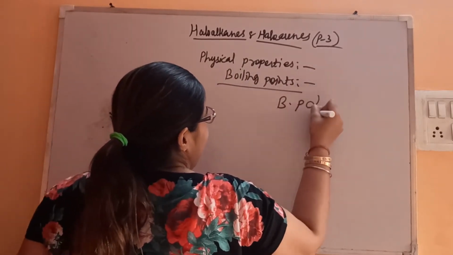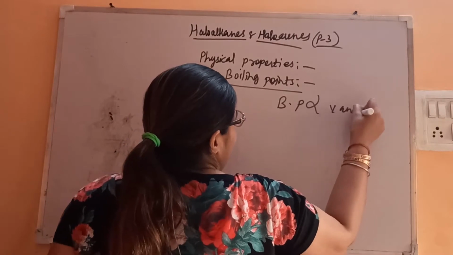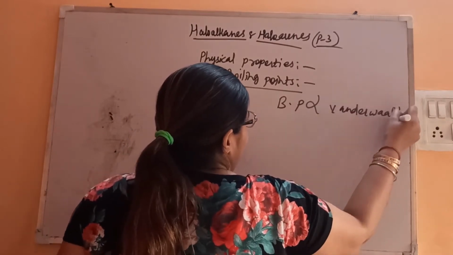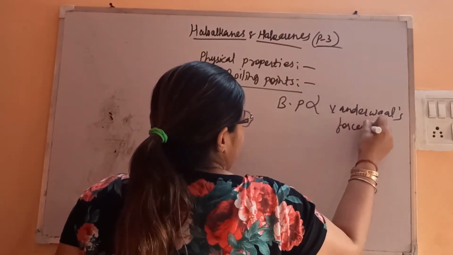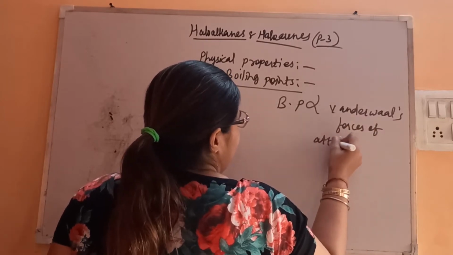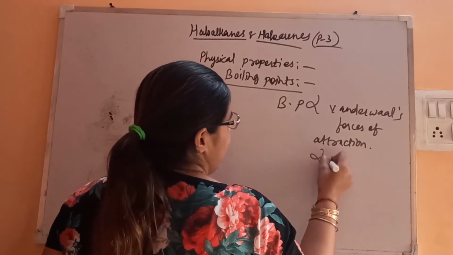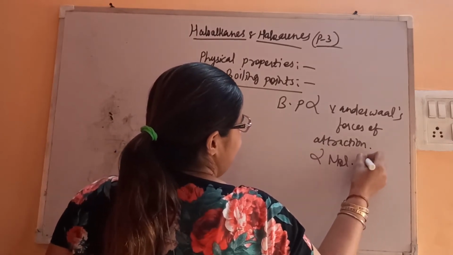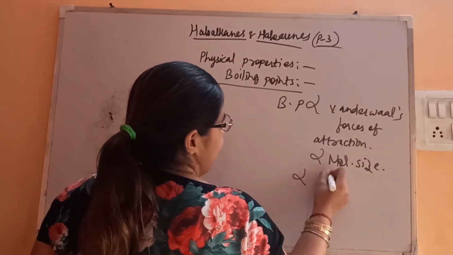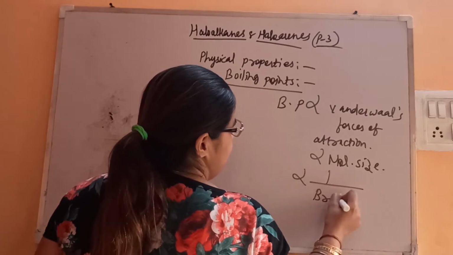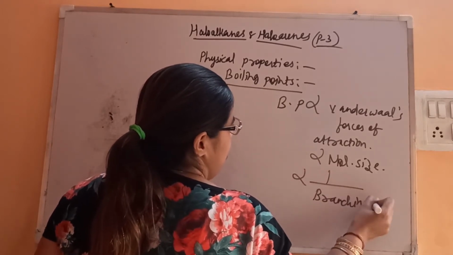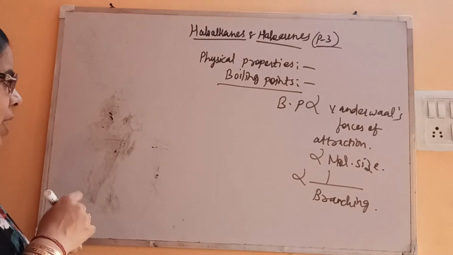Boiling point is directly proportional to van der Waals forces of attraction, that is, directly proportional to molecular size as well, and inversely proportional to branching. This is in general about the boiling point.